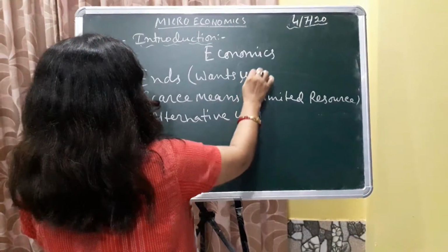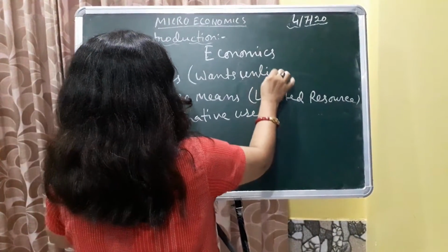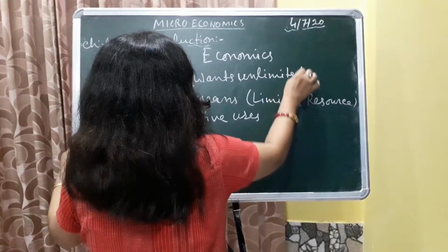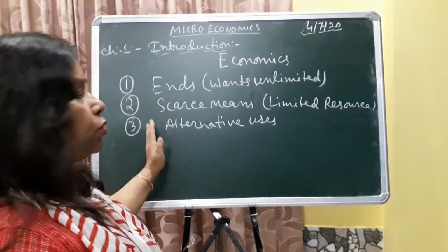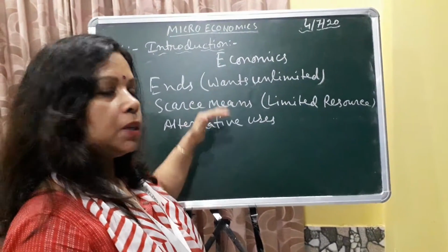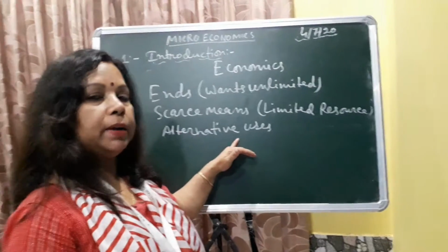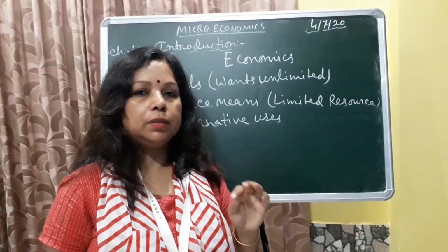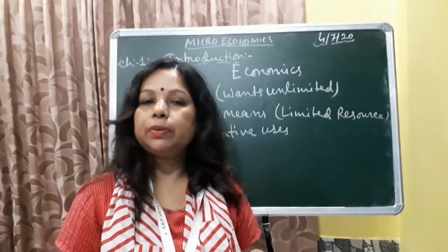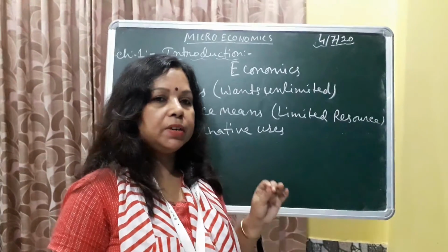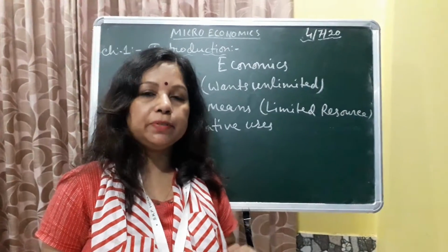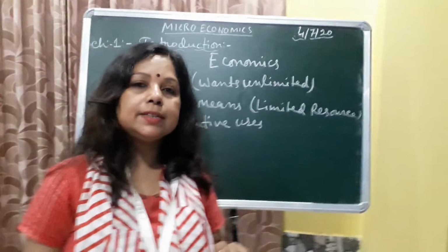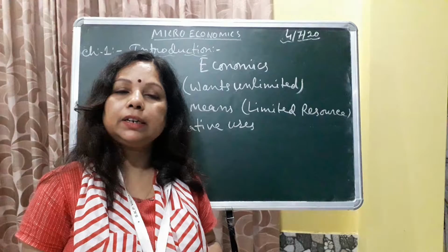Wants are unlimited. These three points are very important, and on these points the definition was made by the economist Robbins. This definition given by Robbins: economics is the science which studies human behavior as a relationship between ends and scarce means which have alternative uses.